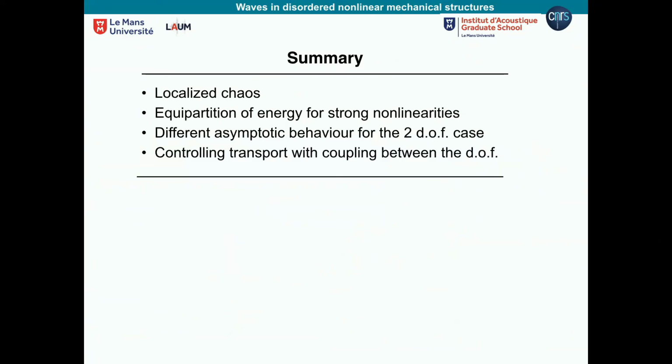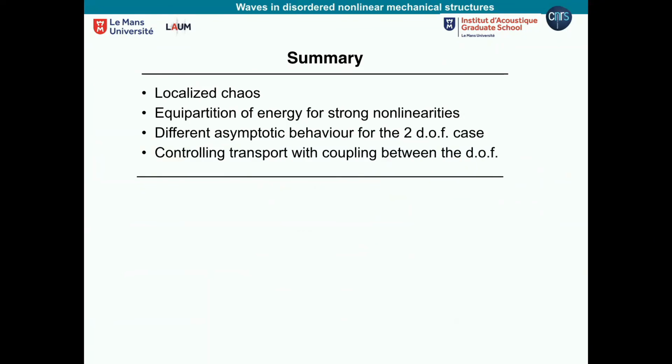Okay, let's summarize. What we have shown, among different things, is that first of all, we can have localized chaos if we use nonlinear mechanical lattices with disorder. We have seen that nonlinearity is able to induce energy equipartition, so to populate all the modes of the system.